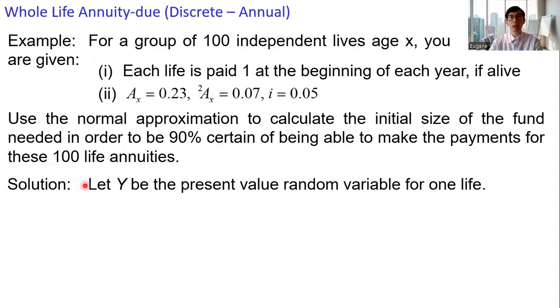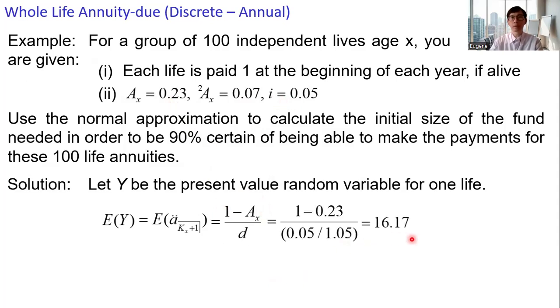All right, let Y be the present value random variable for one life. For the expected value of Y, make use of the YZ relationship. Y equals (1 minus Z) over d, and the expected value of Z is A x. We are given that A x is 0.23, and d is i over (1 plus i). So we get the expected value for Y, 16.17.